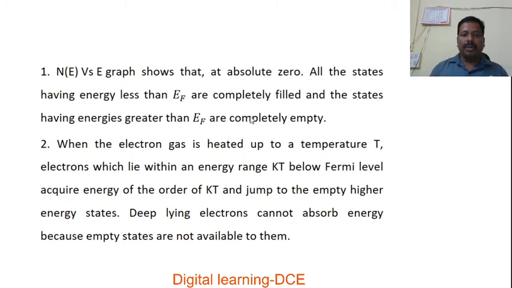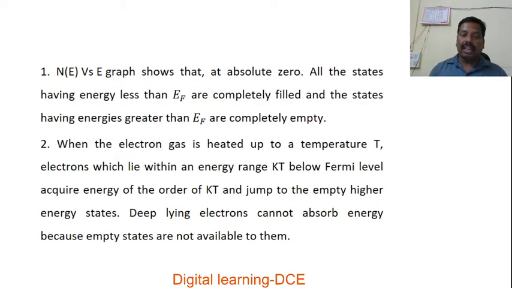Second point: when the electron gas is heated up to some finite temperature T, electrons which lie within an energy range kT, where k is the Boltzmann constant, below the Fermi level, acquire kinetic energy of the order of kT and jump to the empty higher energy states above the Fermi level. The deep-lying electrons cannot absorb energy because empty states are not available to them.